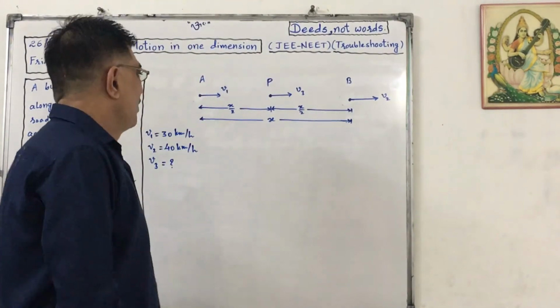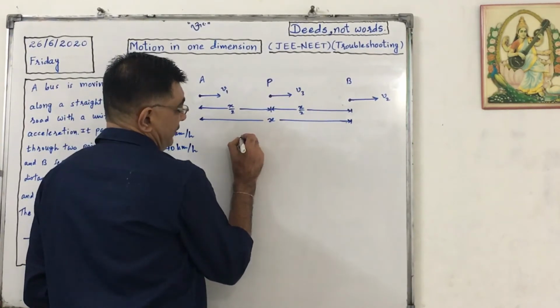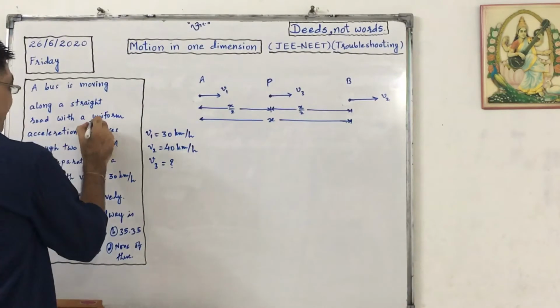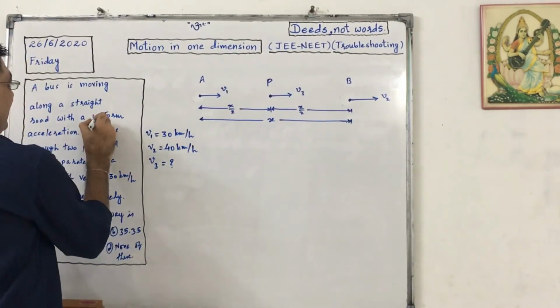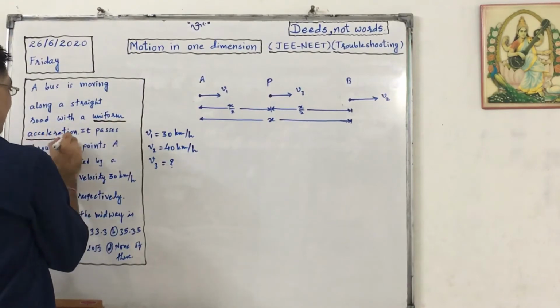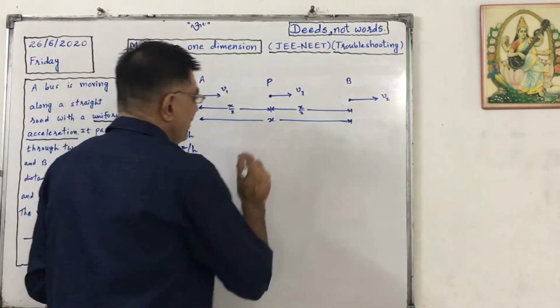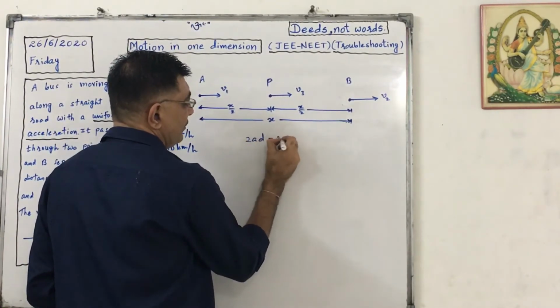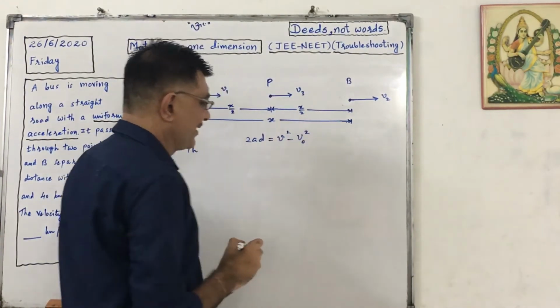Now first of all, we know that for motion in one dimension with uniform acceleration, the acceleration is uniform. So we know this formula: 2ad equals v square minus v naught square.